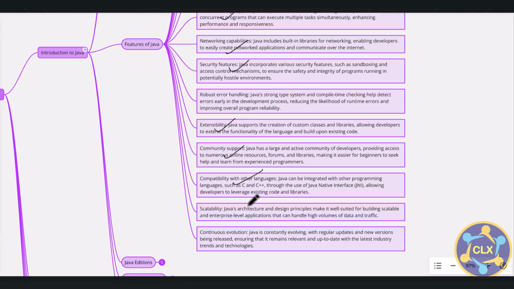And Java releases new updates every year or every half year, so it is continuously evolving and making itself relevant and up to date with the latest industry trends and technologies. These are some of the points I have written down for the Java features.